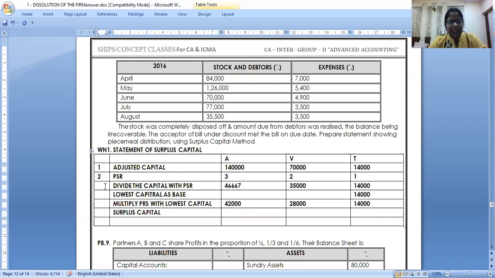Divide is my step 3. Lowest capital is step 4. Multiply is step 5. And now when I am saying surplus capital is 1 minus 5. Check with me. Are you clear now? 1 minus 5.